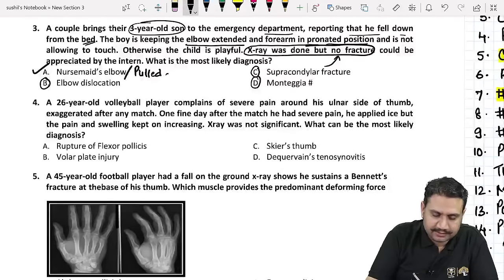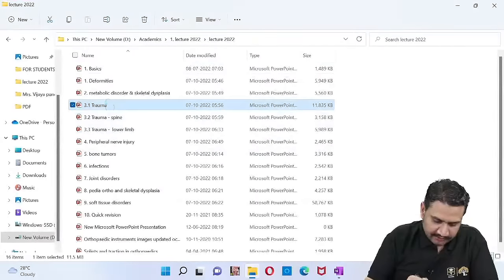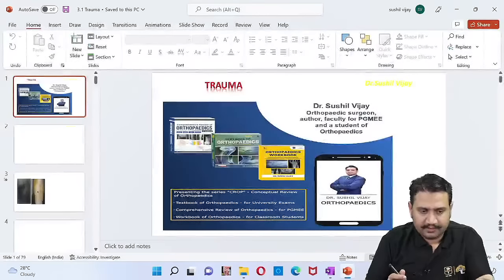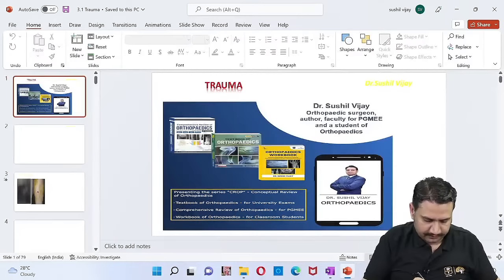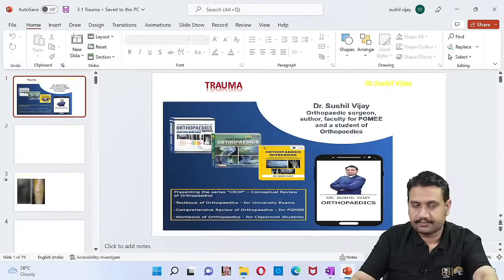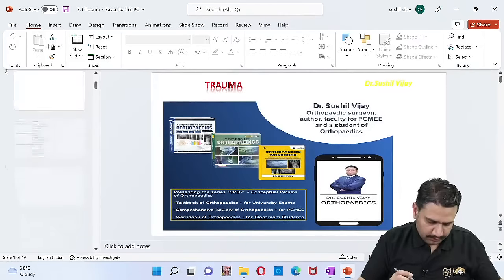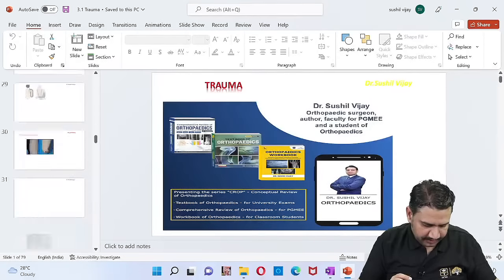What exactly is that situation? This is a situation where the radial head, let me show you the images from the trauma part. So what exactly happens in pulled elbow is somewhat like this.